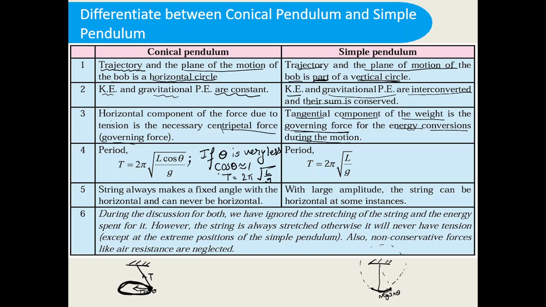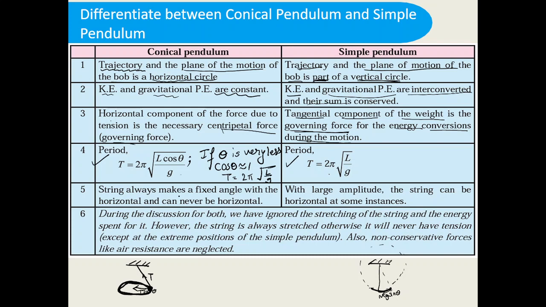L by g. So see, the time period of the conical pendulum and the time period of the simple pendulum will be the same if theta is very small in the case of the conical pendulum. Okay, so this was the thing. This formula you have derived in the conical pendulum concept, and this formula you have derived in the simple pendulum concept.